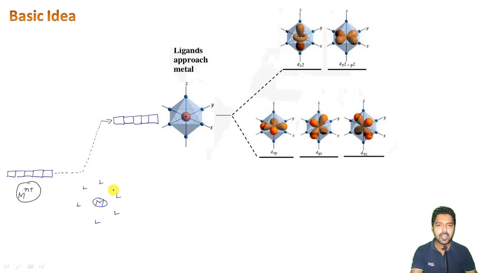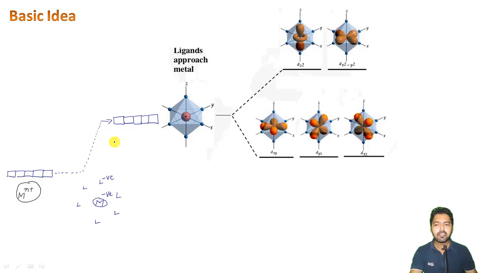They are just trying to approach the central metal ion, and the electrical field which this metal ion is experiencing right now is a spherical type of field, right? So all the d orbitals will experience mutual repulsions because of the negative and negative charges, and the energy of each of these d orbitals will be increased by the same amount. But still they will remain degenerate.